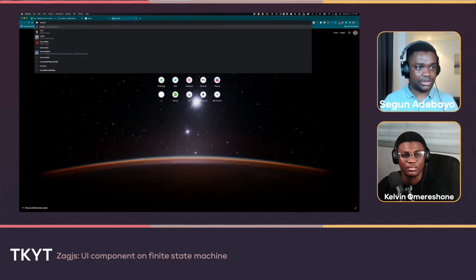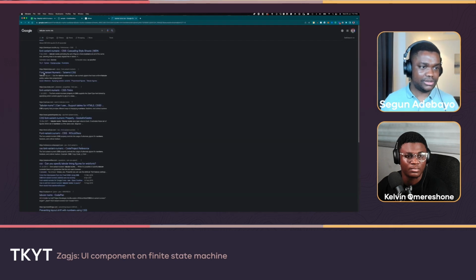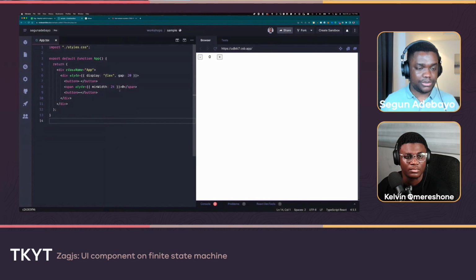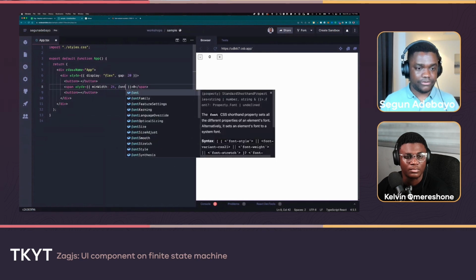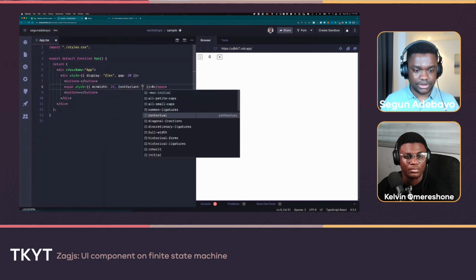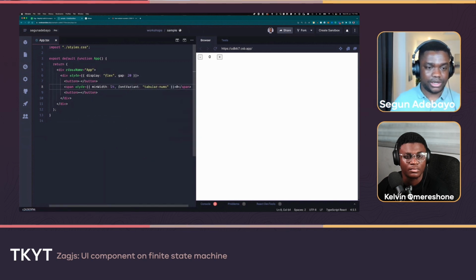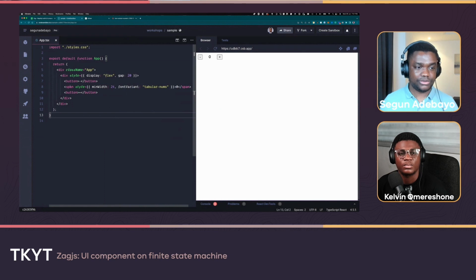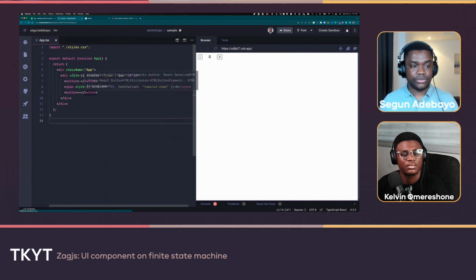So I just grabbed that, tabular nums. I think that's the CSS. Font-variant-numeric, yeah, that's actually the property itself. So let's come here and apply font-variant-numeric with tabular-nums. That way, as the number changes, you don't see a layout shift in there. All right, so that's that. Cool, we have everything all set up.